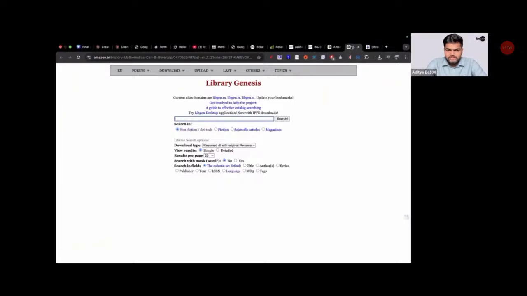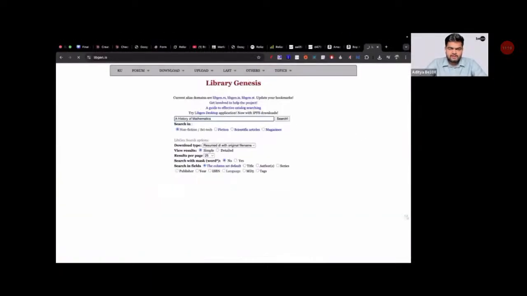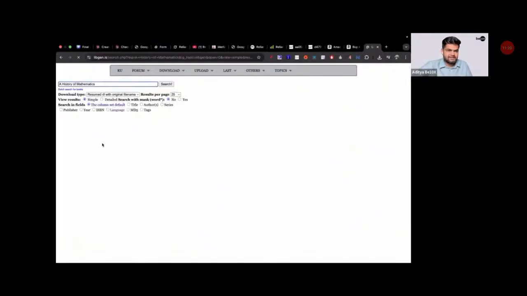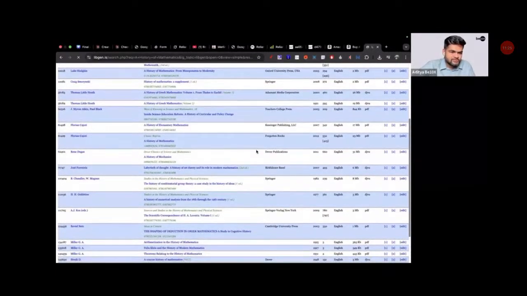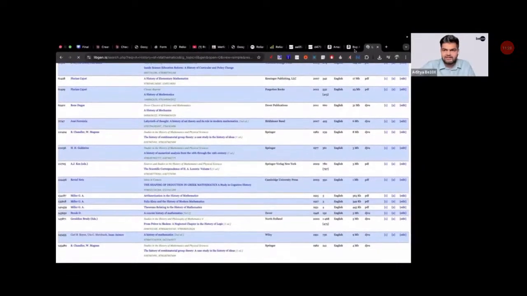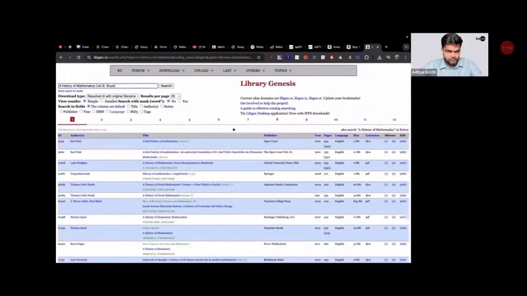Let's say I want this particular book, History of Mathematics. I'll just copy the name of the book and paste it right over here. Now I'll hit enter, and after hitting enter, I'll get an entire directory of History of Mathematics books. But I'm not concerned about all of these books. I was concerned about that particular author. So I'll copy the name of the author as well and paste it along with the book. Okay, so I'll get only the book I want.